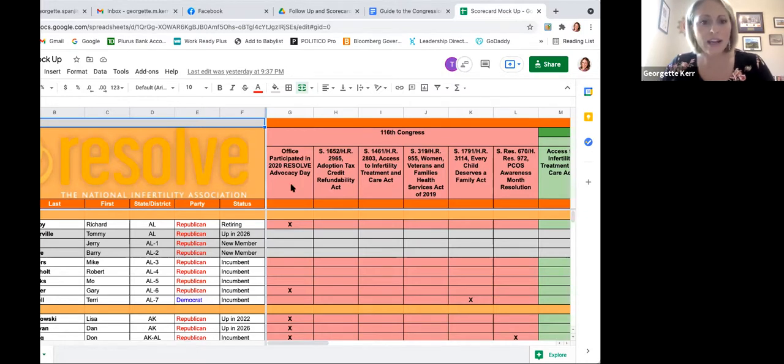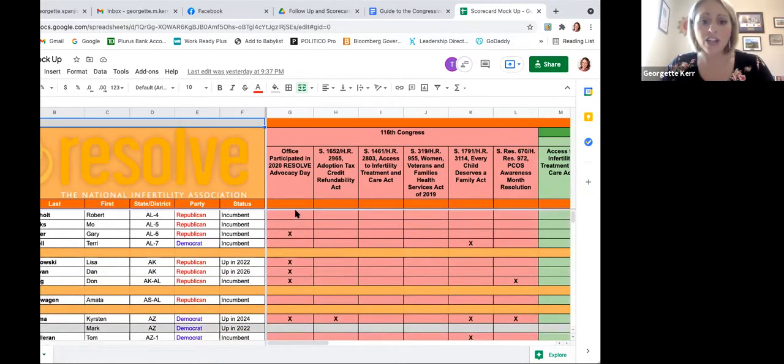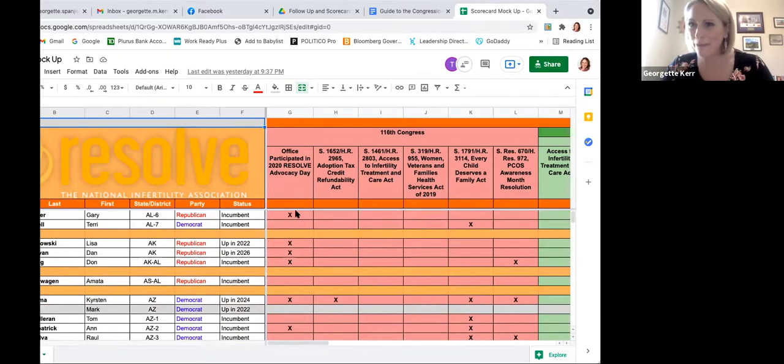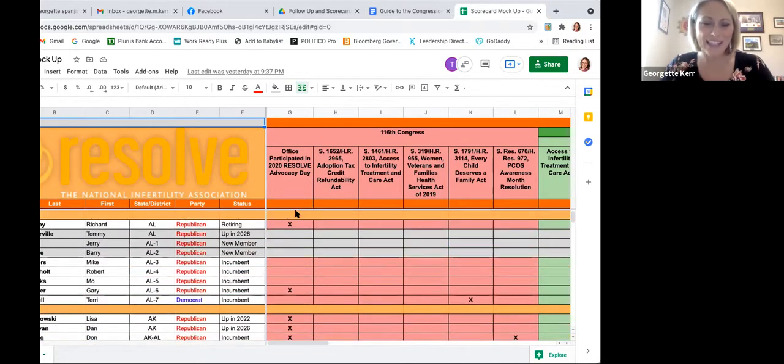So you can see here if this office participated in Advocacy Day last year. Generally, the way that we request these meetings is that when we have a constituent, we request a meeting with both of their senators and their House member. So most of these are an indication of where our advocates come from last year's Advocacy Day.